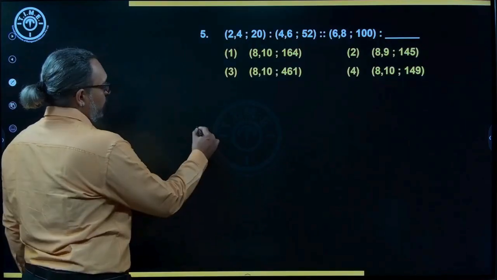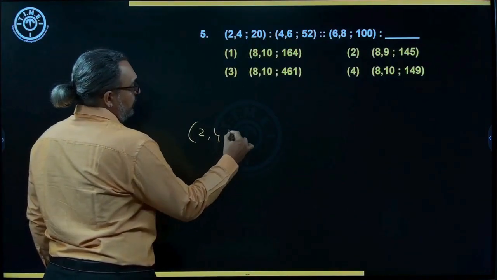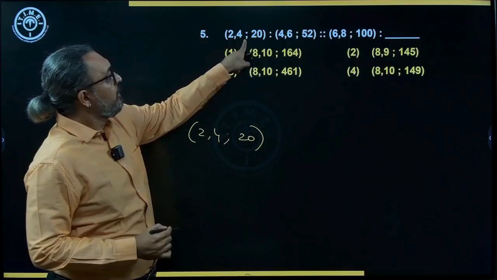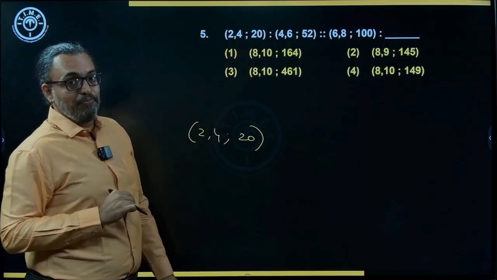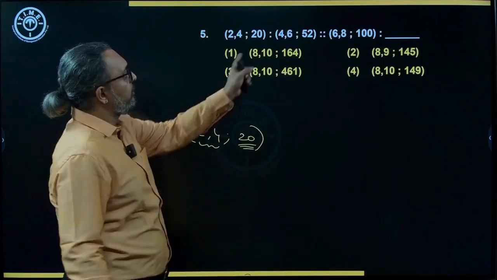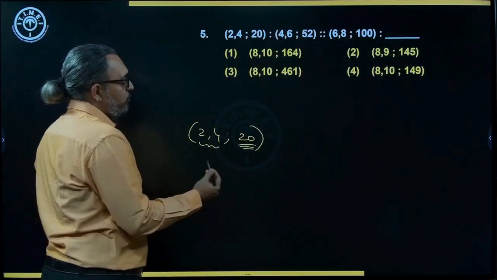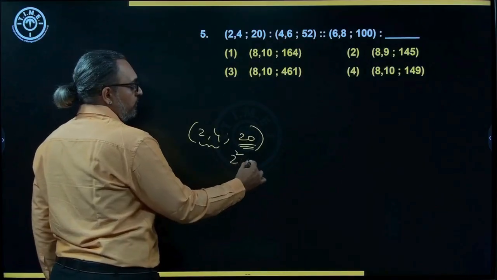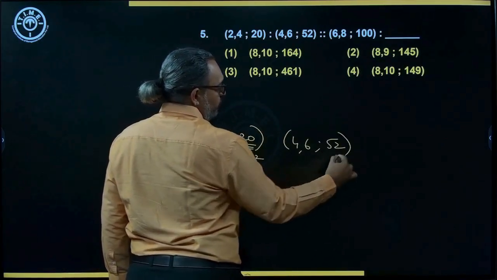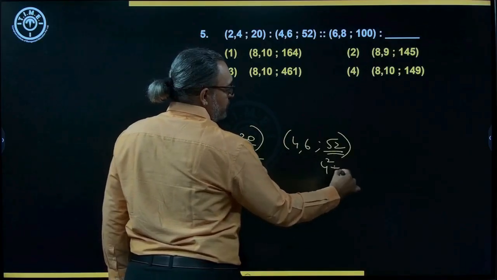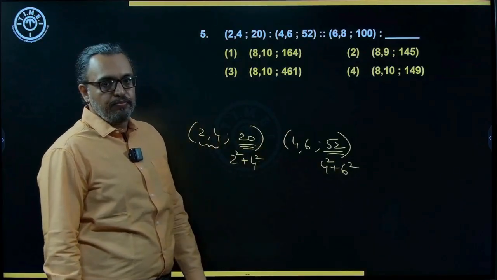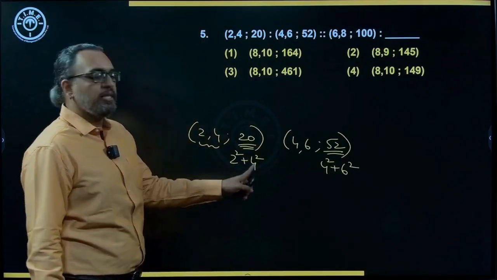Next, yes. So you have 2, 4, then 20. See, look at how the representation is. You have a comma and then you have a semi comma. Correct? That means using 2 and 4, I need to see how do I get 20, because everywhere that is how it is. So how do I get 20 using 2 and 4? 2 square plus 4 square. Same way, you have 4, 6, then 52. So how do I get 4 square plus 6 square? 16 plus 36, 52. Correct? Same way, 4 plus 16, 20.